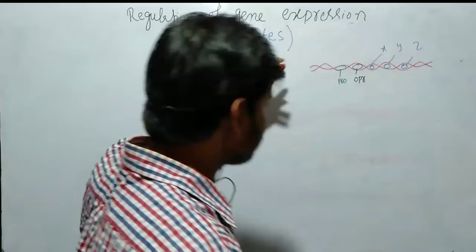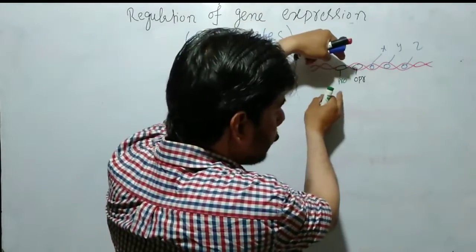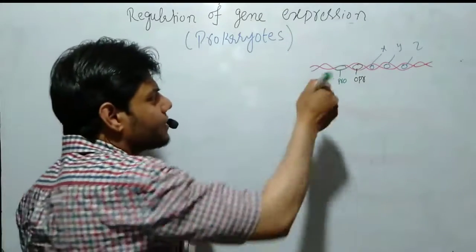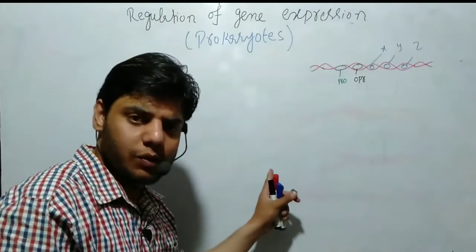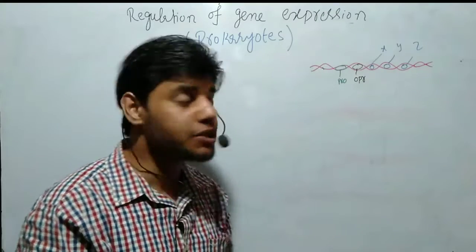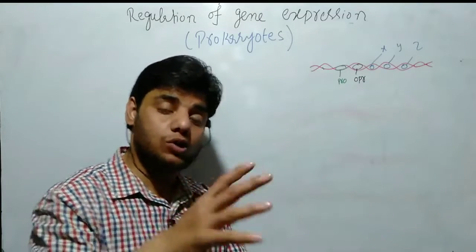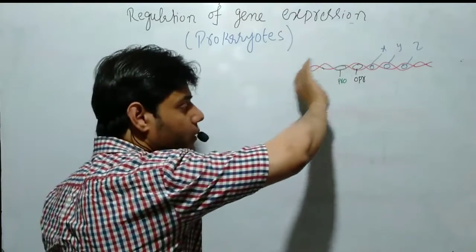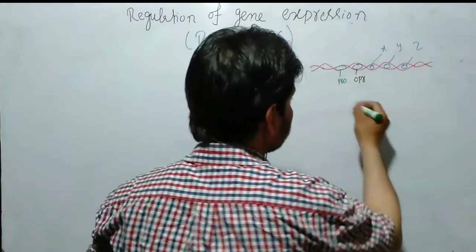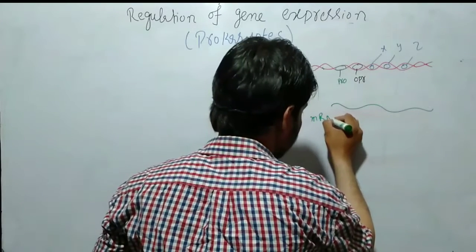There are certain types of proteins which can bind not exactly at the promoter region but at the enhancer region. There are some sequences which we call enhancer sequences. At that portion the activator proteins are bound, and they bring the RNA polymerase. RNA polymerase will bind and cause the transcription process. Then we get the transcript, the mRNA. Let's suppose this is mRNA.